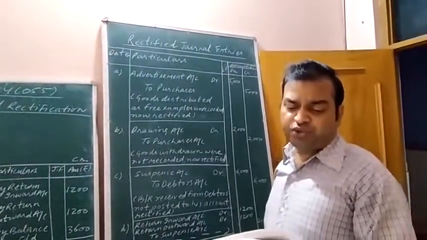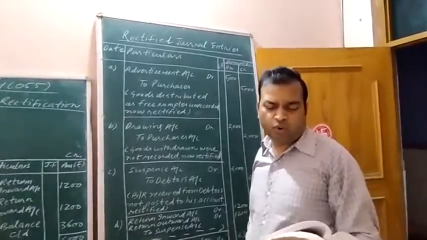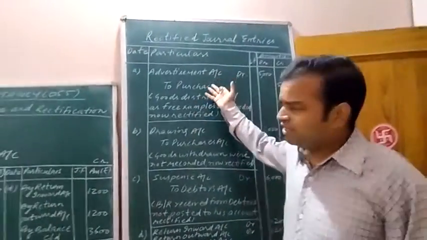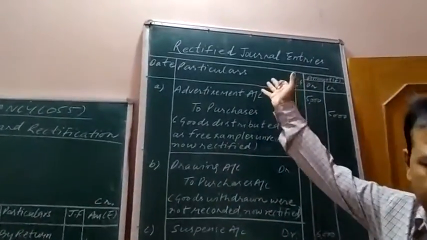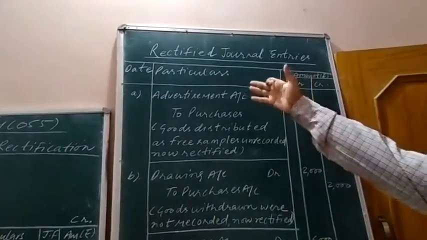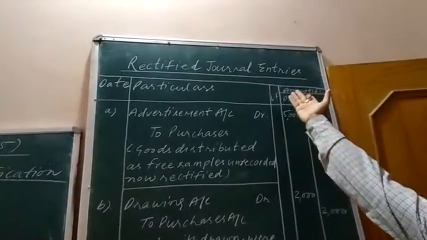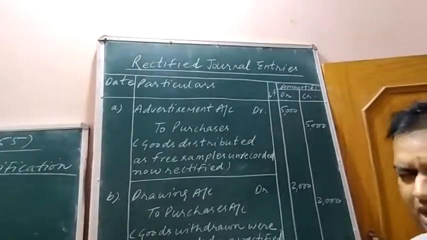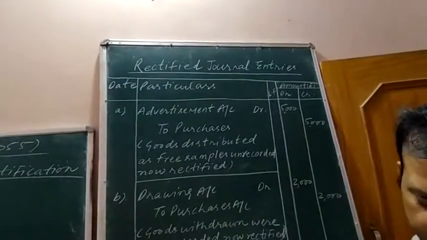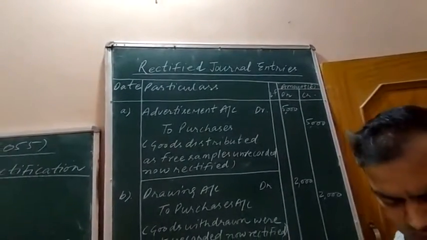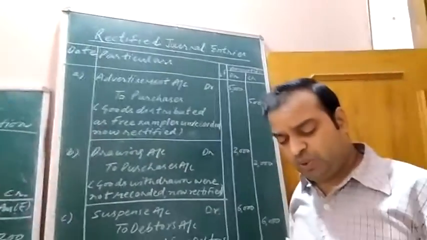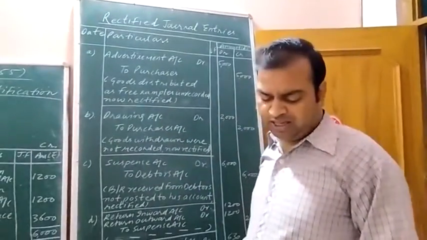Give general entries to rectify the following errors. We have to pass the general entries as you are seeing on the green board. I have passed the rectified general entries as I have passed in the previous online classes. Same type of errors are there, and I am explaining how to rectify the errors.